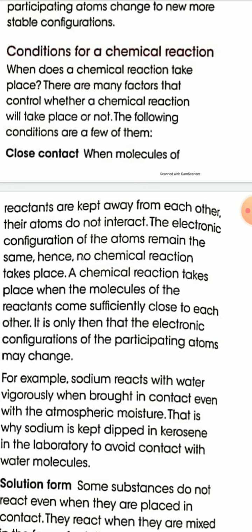So a chemical reaction takes place only when the molecules of the reactant come sufficiently close to each other, and it is only then that the electronic configuration of the participating atoms may change. So close contact is the most important condition for a chemical reaction.